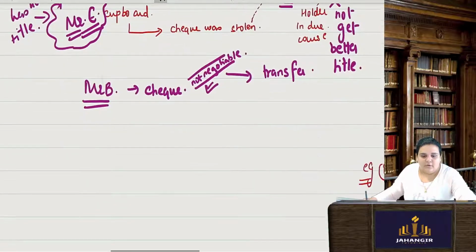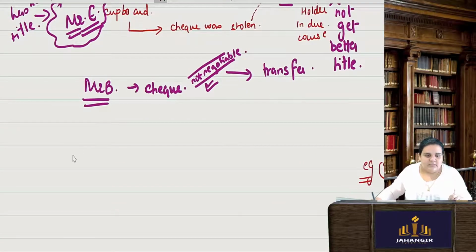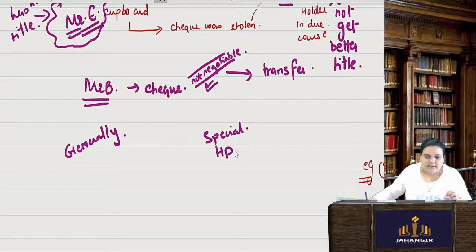It is a not negotiable crossing. This crossing can be done with general crossing, when a check is crossed generally, or even by special crossing. So in special crossing I am writing HDFC Bank, not negotiable.